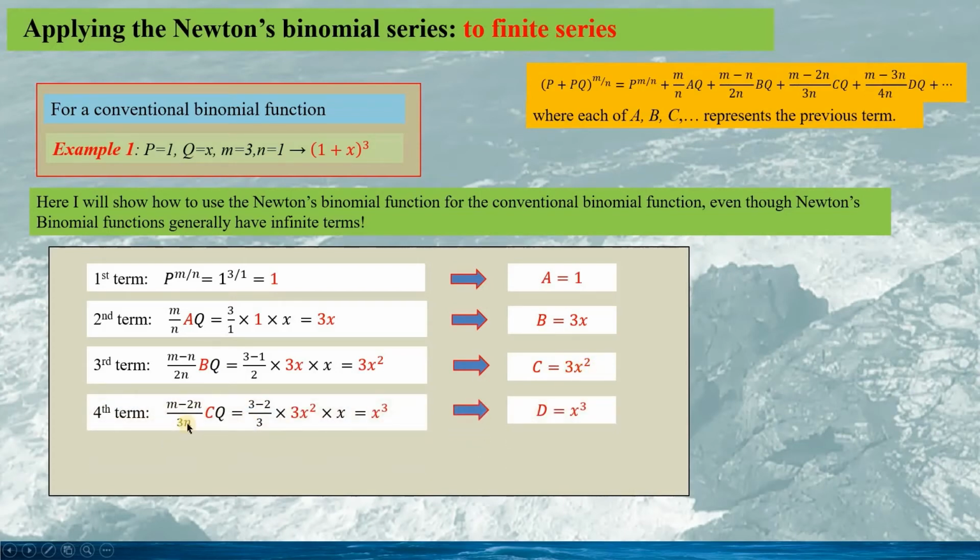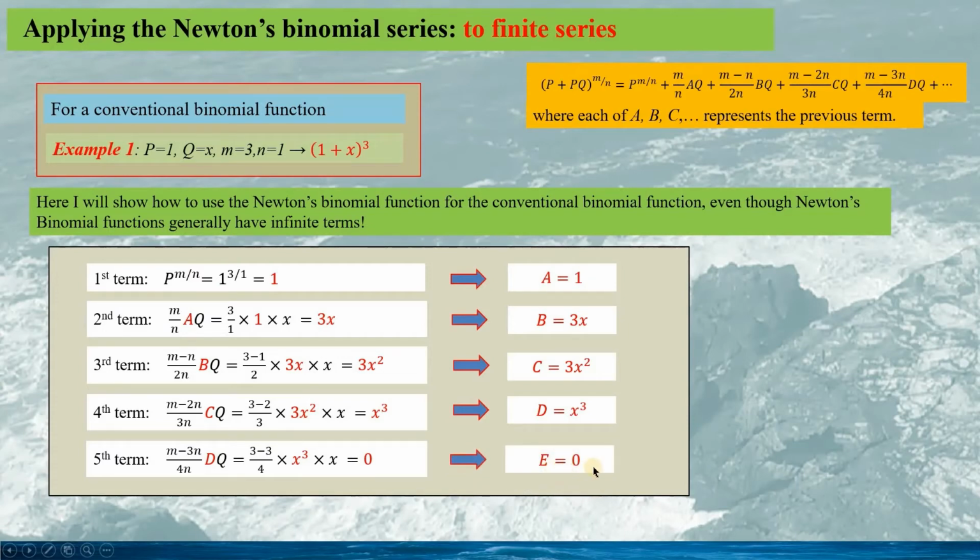For the fourth term, we can use all these known values m, n, p, q. So we calculate the expression for the fourth term. That is x cubed. So we have d equaling to x cubed. And the fifth term we calculate as this, and we find the fifth term is 0.